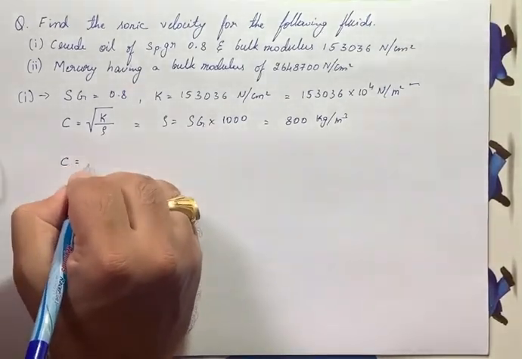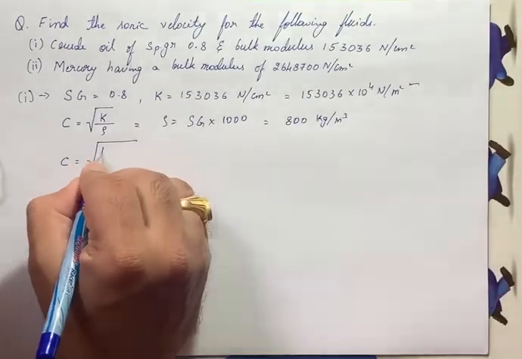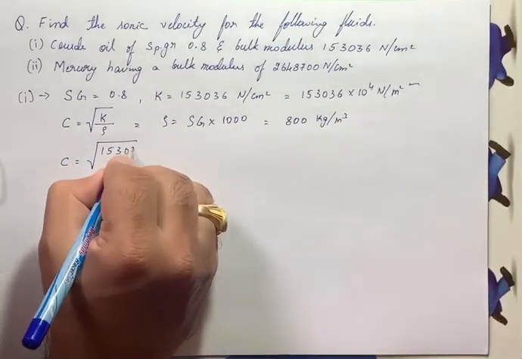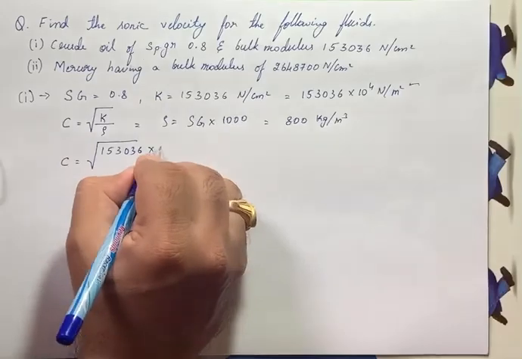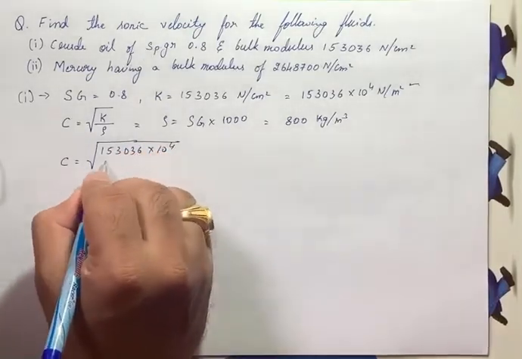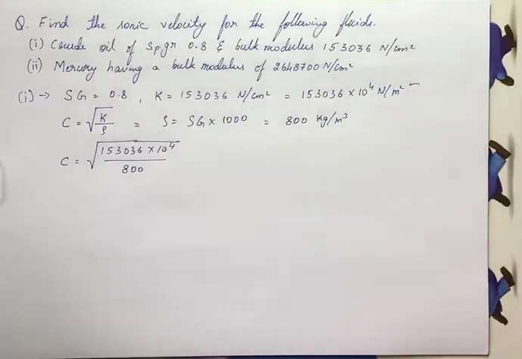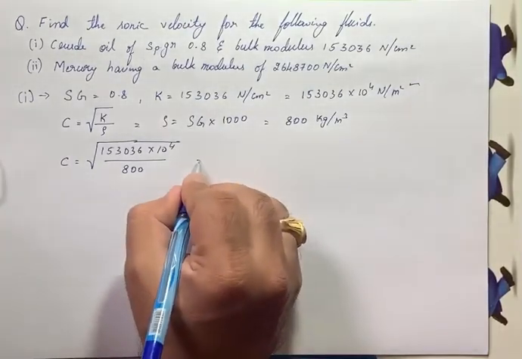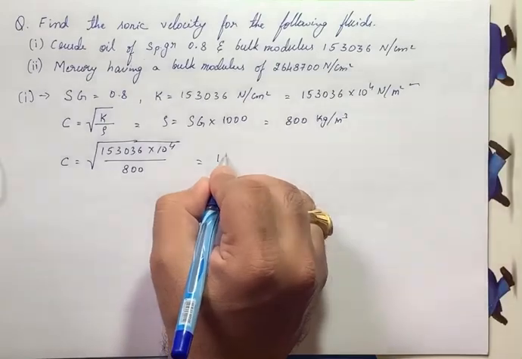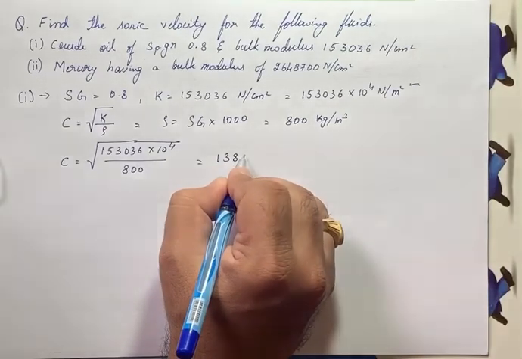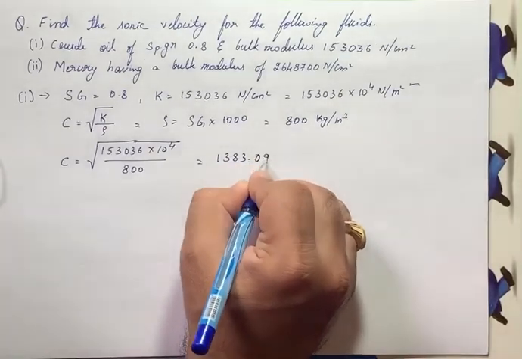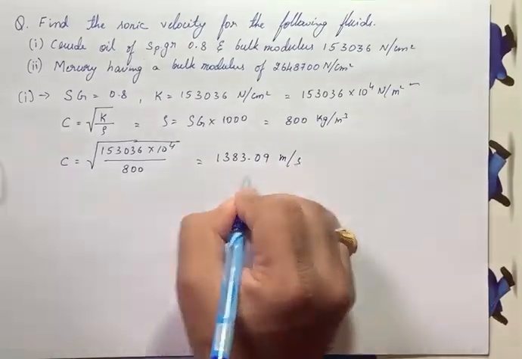So c becomes the square root of 153036 into 10 raised to 4 divided by 800. This will give 1383.09 meter per second.